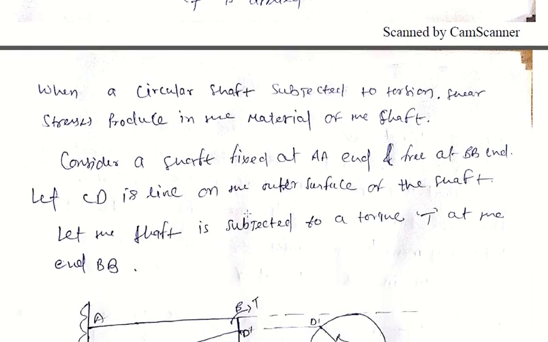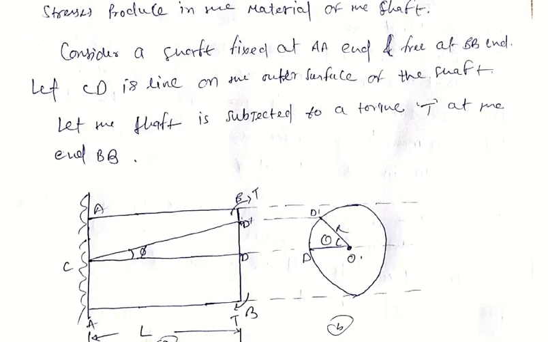Now torque T is applied on the free end, and after the applied torque the line CD will be distorted to CD dash, and an angle is produced, with the arc DD dash.